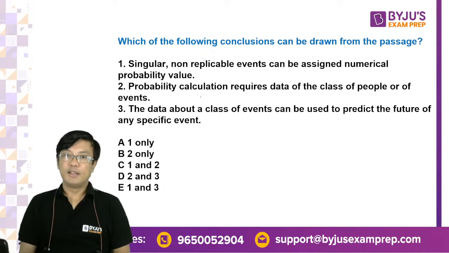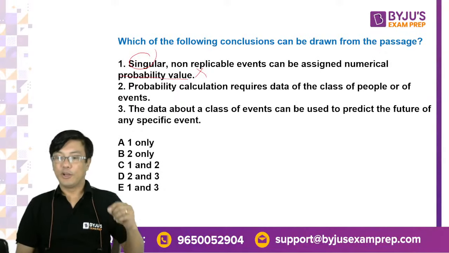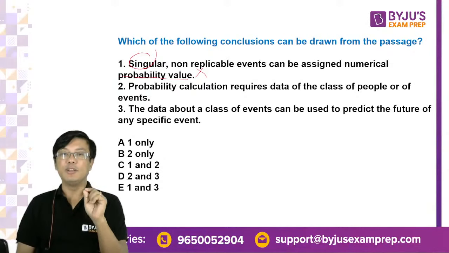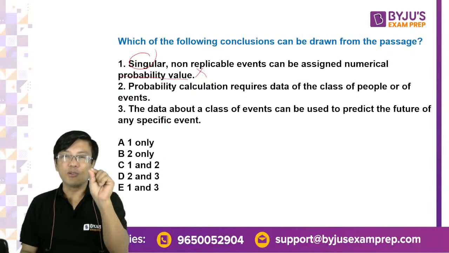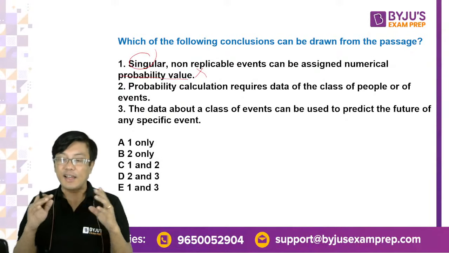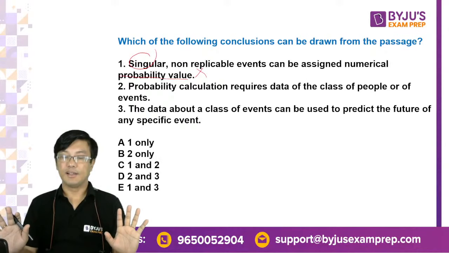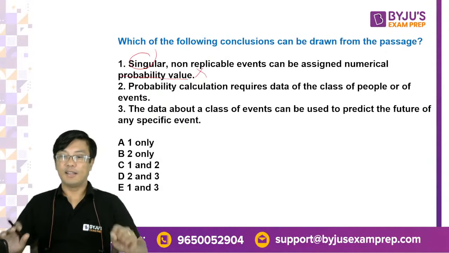If you look at one, singular events can be assigned a numerical probability value. This is exactly the opposite of what the author says. He says when you want to calculate probability, you cannot do it for singular, for single things. You should calculate for an entire class. Everybody understood this, I hope. Right. So one is not correct.